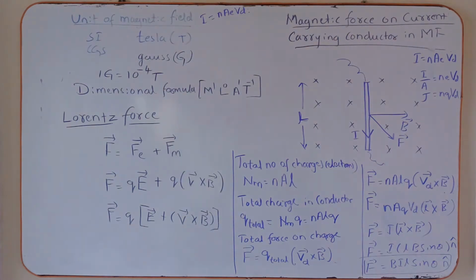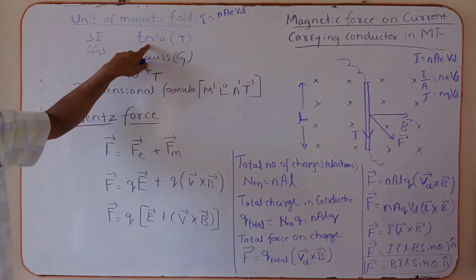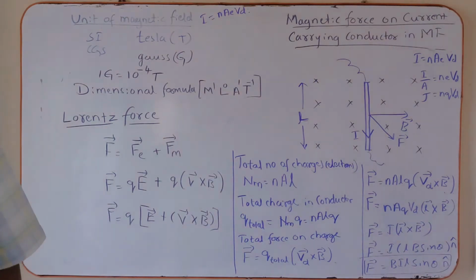Now in this video clip I want to explain what the unit of the magnetic field is, the dimension formula, Lorentz force, and the magnetic force on a current carrying conductor when placed in the magnetic field. That I am going to explain in this video clip. Yes. What is the SI unit of the magnetic field? The SI unit of the magnetic field is Tesla.